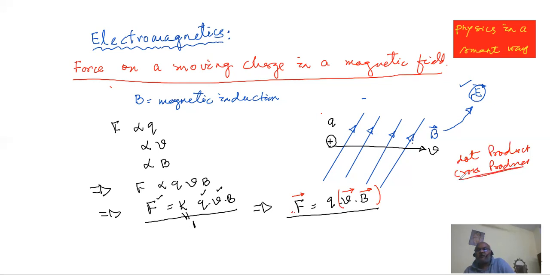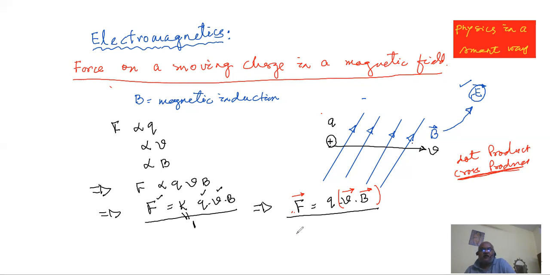If it is a cross product, then a student can be confused. It can be either V cross B or it can be B cross V. So again, you have to fall back upon our earlier experiments. They tried to find out the direction of the force, the direction in which the charge is deviating. That can very easily give the direction in which the force is acting.